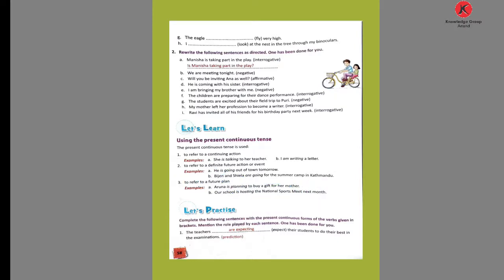Here is the exercise. What do we do in this exercise? Complete the following sentences with the present continuous forms of the verbs given in the brackets. Mention the role played by each sentence. Sentence 1 has been done for you. Just like this. The teachers, the word is plural, so here are, and the verb with the ing form is formed. Are expecting. But what do we do here? Mention the role of the sentence: their students to do their best in the examination. So this is a prediction sentence. Prediction. We call it what? The prediction.